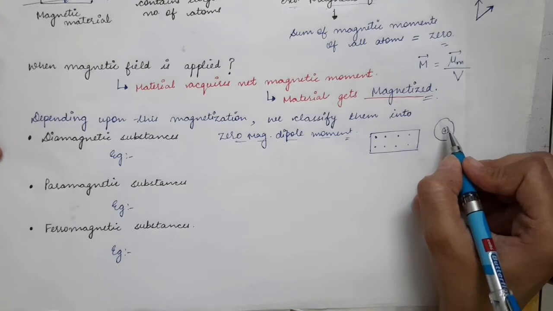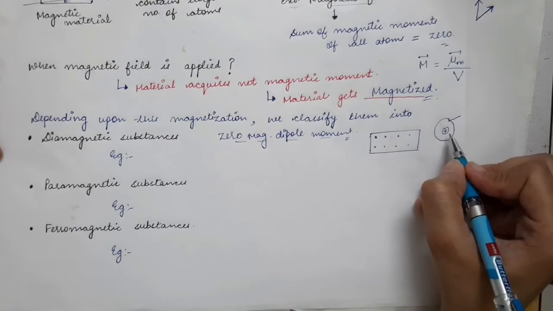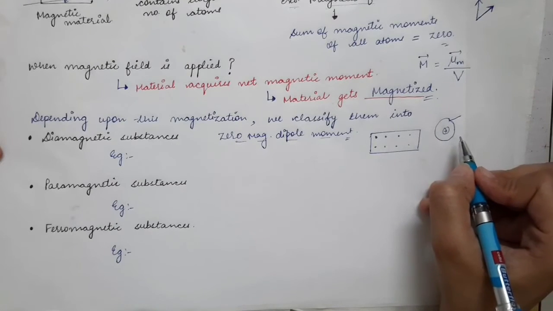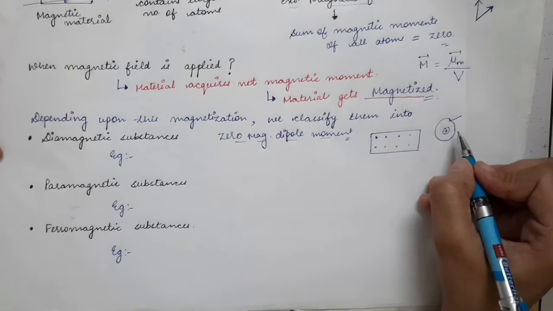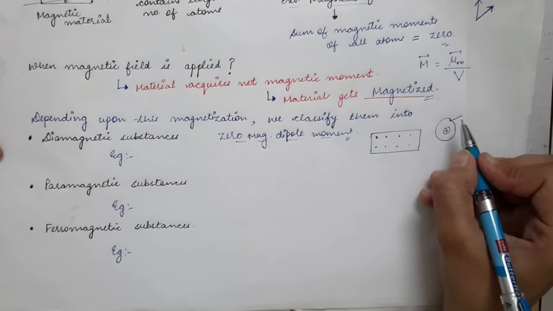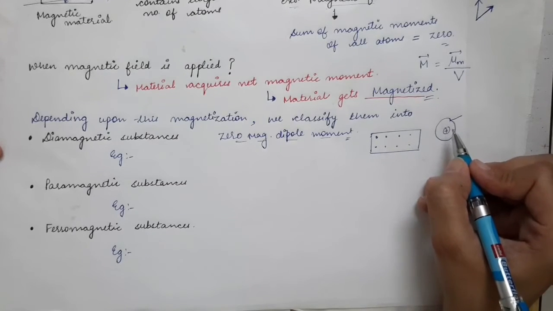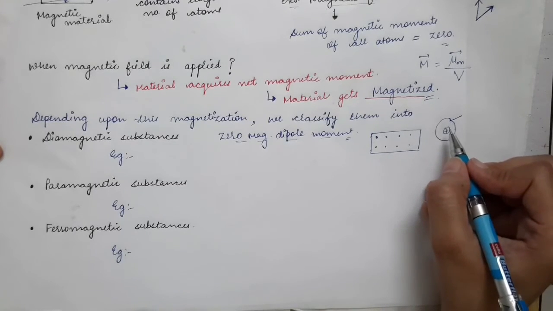So in the case of diamagnetic substances, we have diamagnetic atoms, and diamagnetic atoms are the ones in which we have an even number of electrons, meaning all the electrons are paired. Every electron in these atoms will have its magnetic dipole moment, but that magnetic dipole moment gets cancelled by another electron which pairs up with that electron.